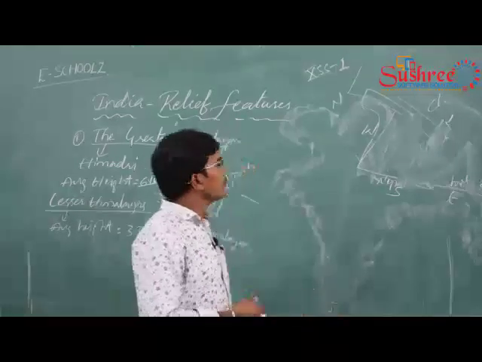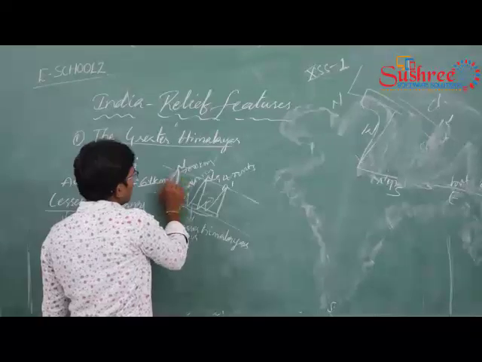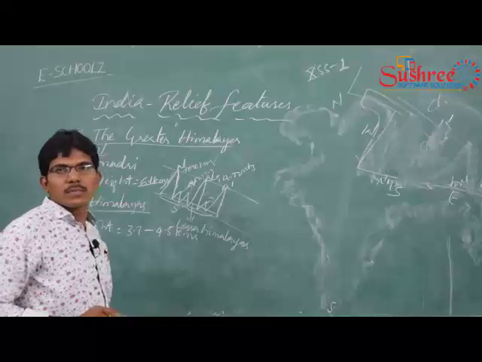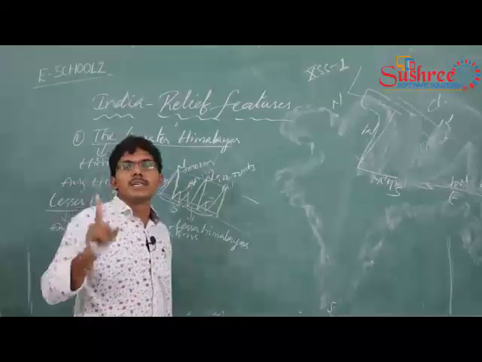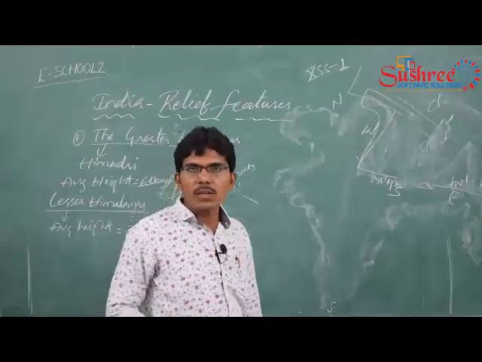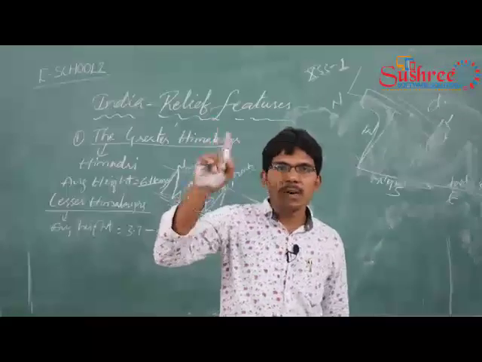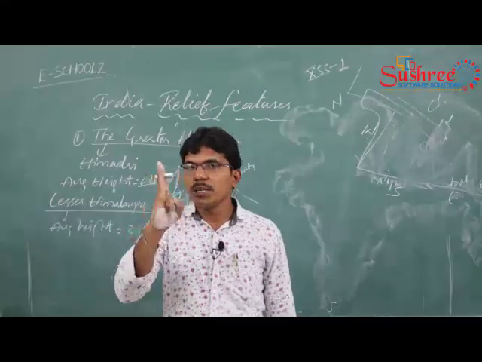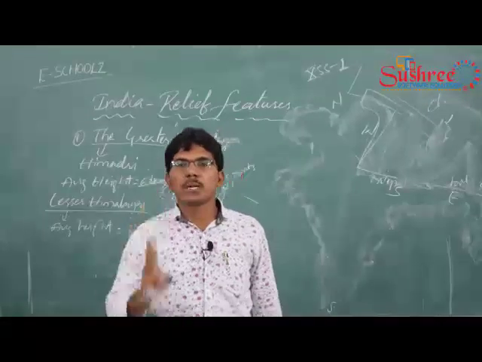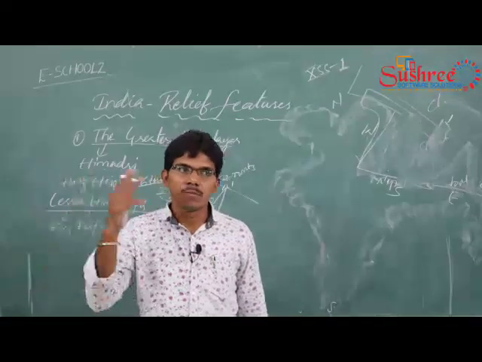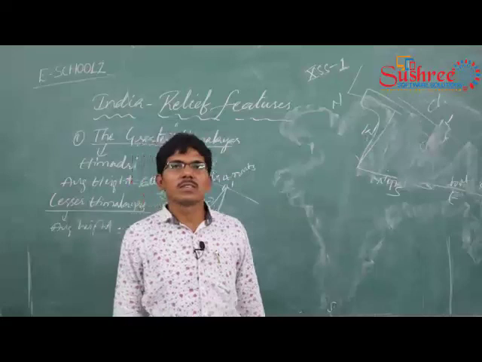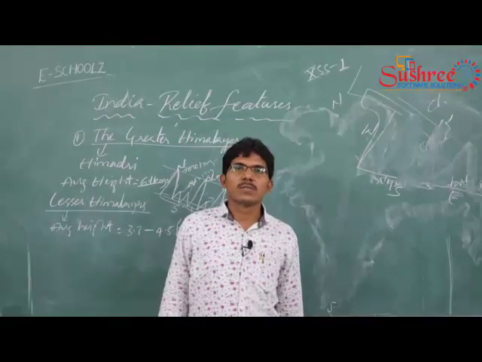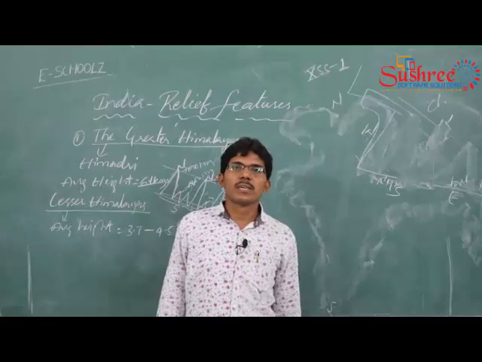So mostly the northern part of the Himalayas is covered with glaciers. That gives the perennial rivers. We are having perennial rivers from the Himalayas. All the three perennial rivers, Indus, Ganga and Brahmaputra, we'll discuss in our fourth lesson, Indian river system, water resources and Indian river system.